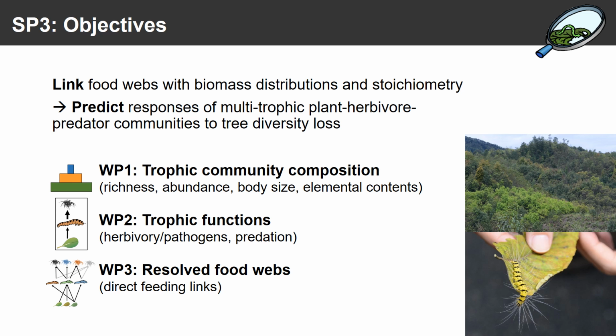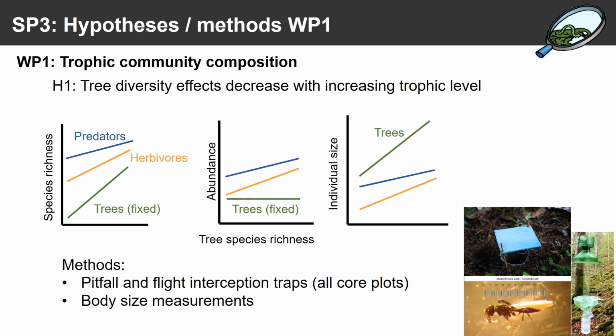And we split up this task into 3 work packages. Work package 1 is going to look at trophic community composition, specifically richness, abundance, body size, biomass, elemental contents. Work package 2 is going to look at trophic functions. Here we're going to measure herbivory and pathogen rates and also predation rates. And work package 3 is going to look at resolved food webs, and we will directly measure feeding length. So now I'm going to take you through those 3 work packages and explain briefly our hypotheses and our methods.